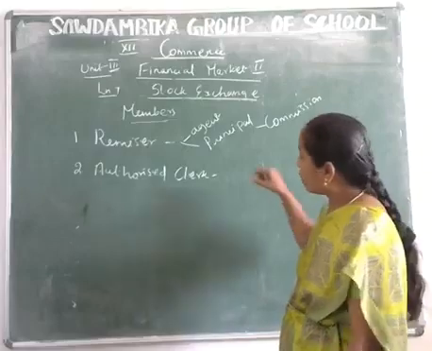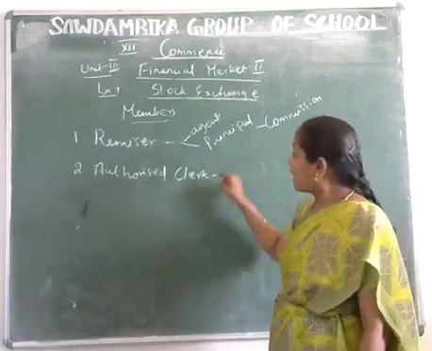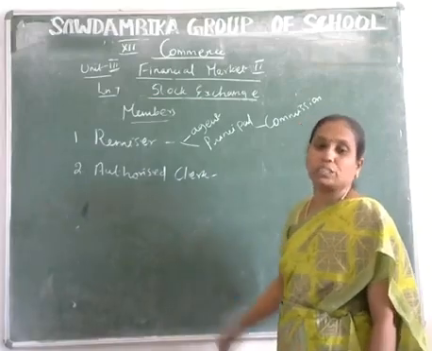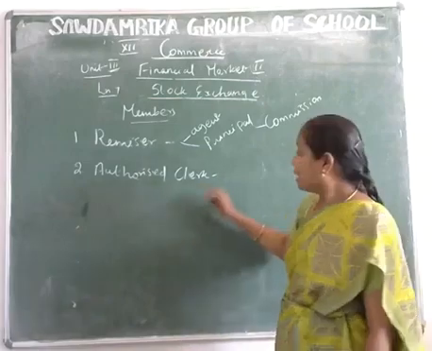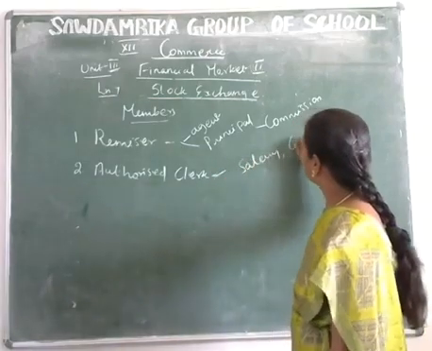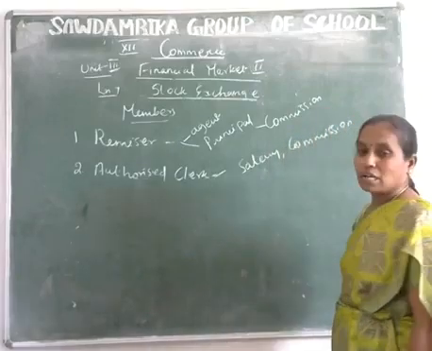In his services, he is paid salary, and he also earns commission.